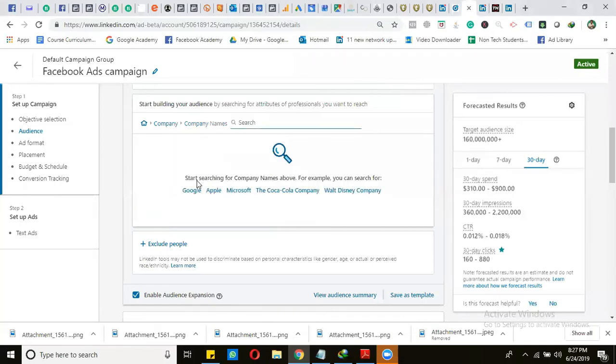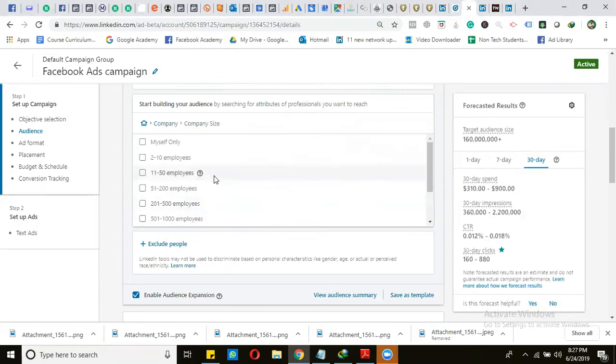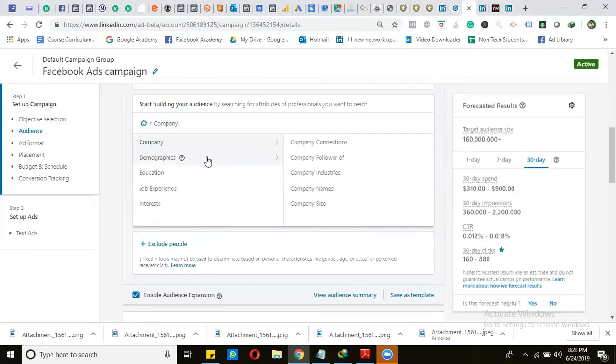Then we can also select the company name, like Google, Apple, Microsoft, Coca-Cola, Walt Disney, and company size. We can target our own companies, or companies that have 2 to 10 employees, 11 to 50 employees, and so on, from small to large multinational companies. We can target companies based on their sizes as well.